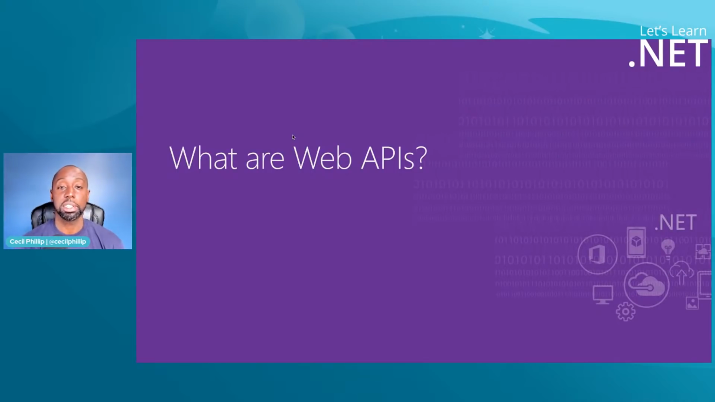APIs actually stand for Application Programming Interface. There are a lot of different types of APIs that exist on your machine. When you put those together and you get web APIs, those are really just operations that you can invoke on a machine, whether it's local or remote, and you can use that inside of your applications to create some really interesting experiences.